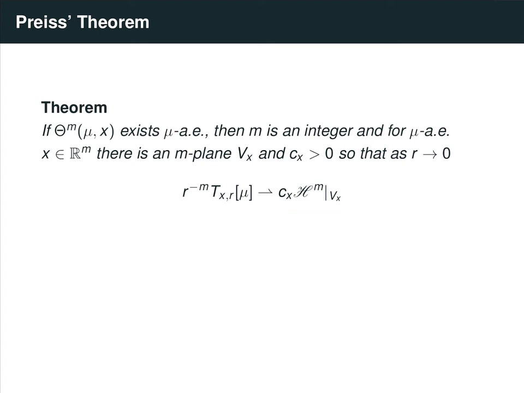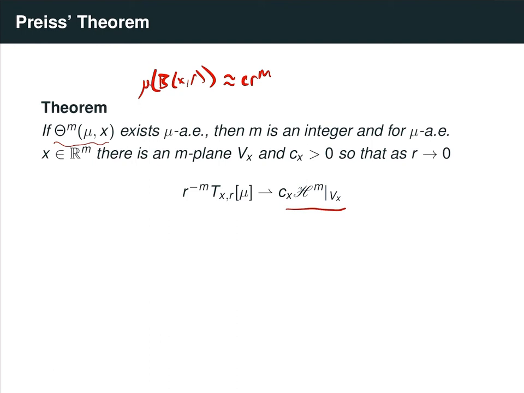Now, what's interesting about this result is that we started with a measure theoretic assumption that only told us about the asymptotic behavior of the mass of our measure in small balls. Namely, what this condition says is that for almost every x, if we look at the measure mu(B(x,r)) as r goes to 0, this is asymptotically like some constant times r^m. But from that measure theoretic assumption, we get some geometric and structural information, namely that as we zoom in at almost every point, the measure must be concentrating around some fixed plane.